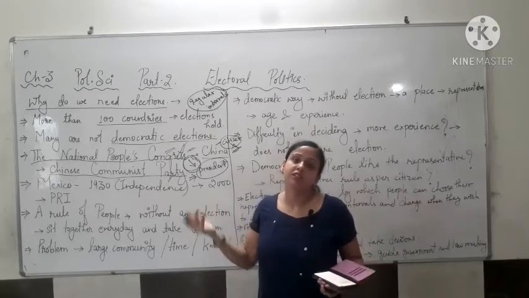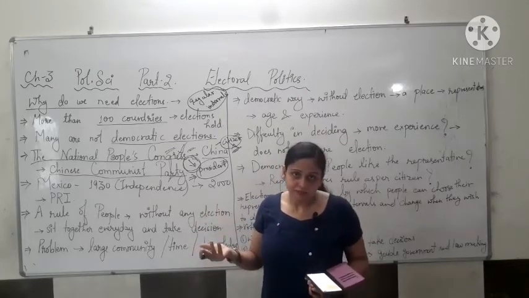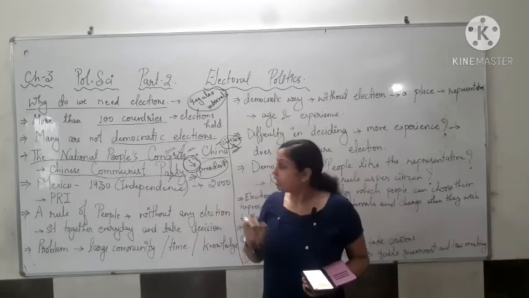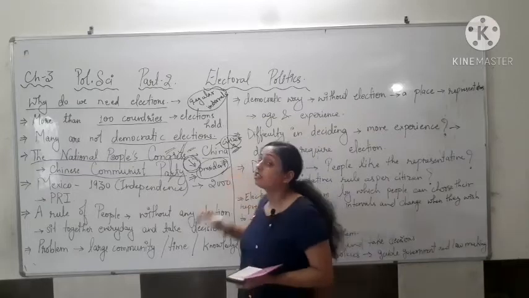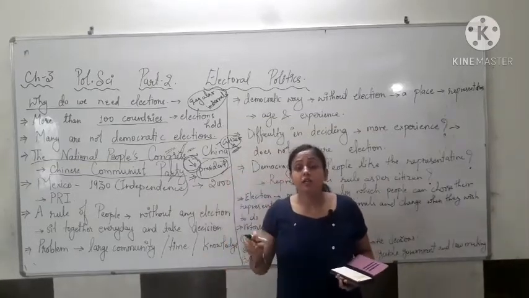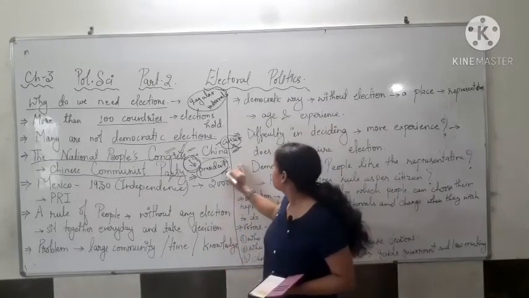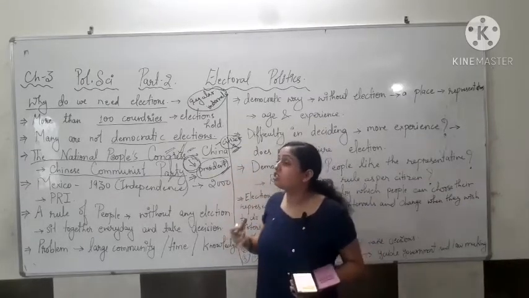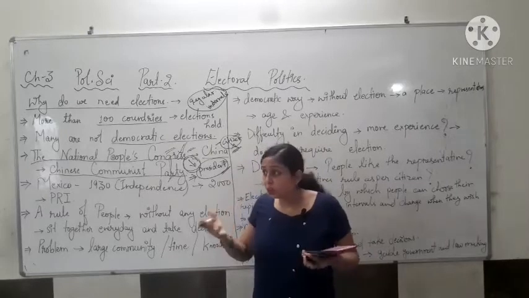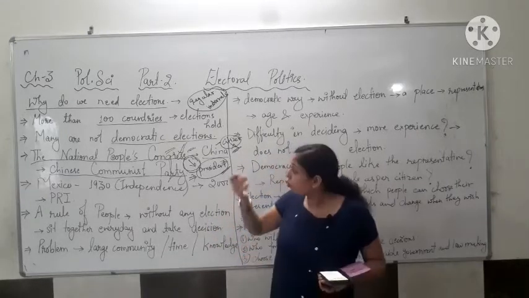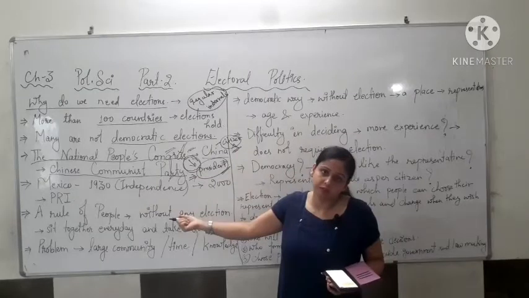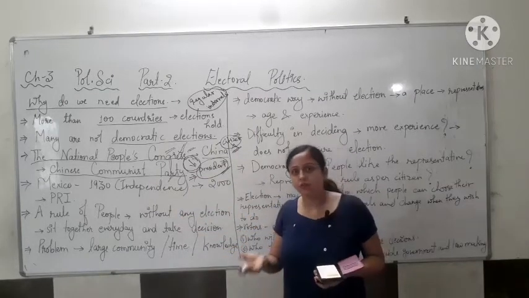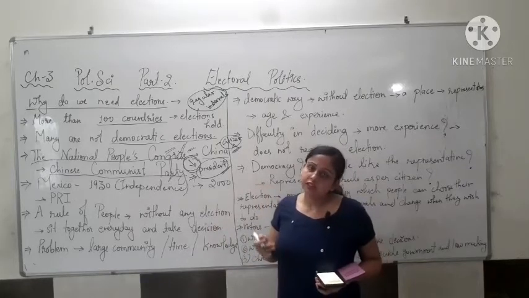They don't have the variety to select. The citizens are unable to change the government, because they don't have the variety to take a decision. They have only a single party in front of them. Whether they work or not, they have to elect them only.